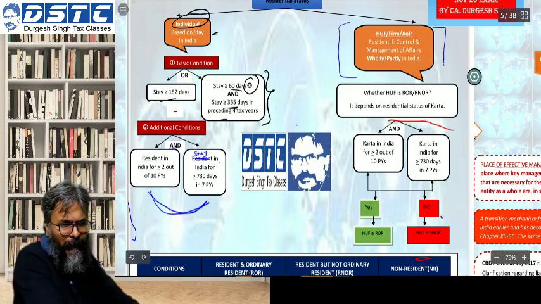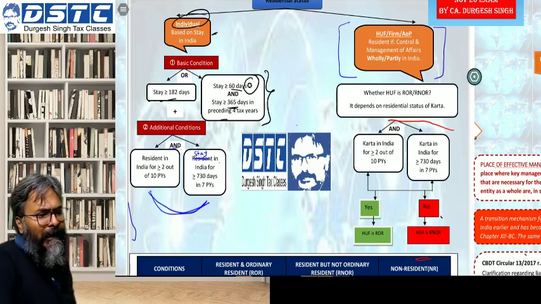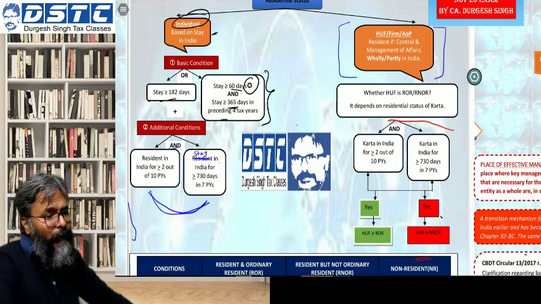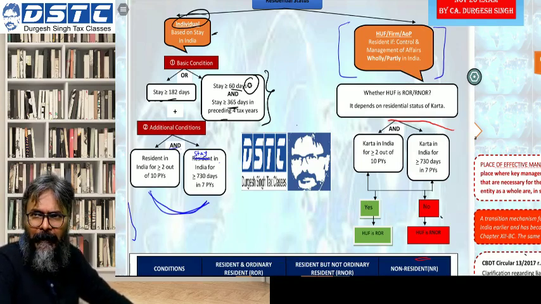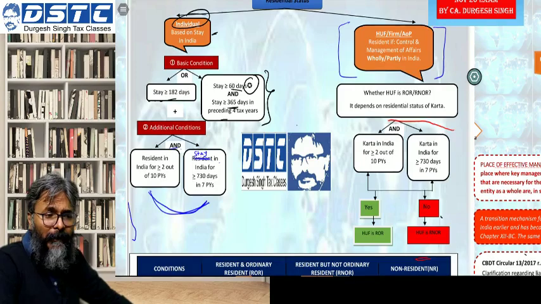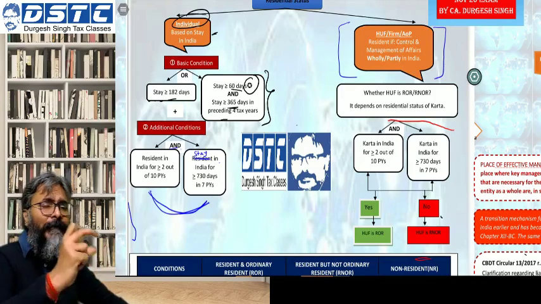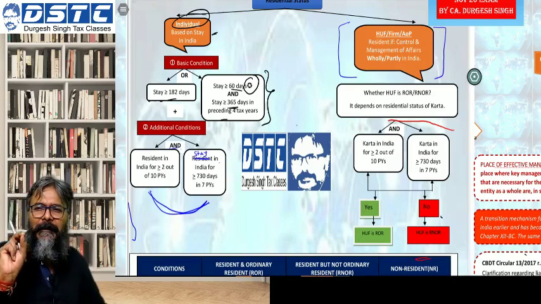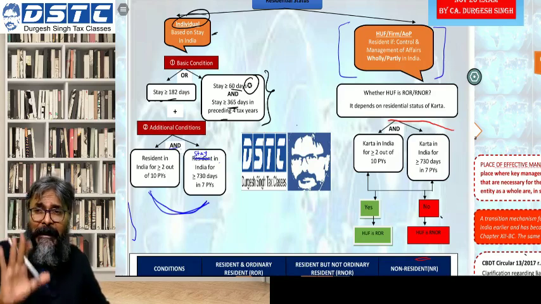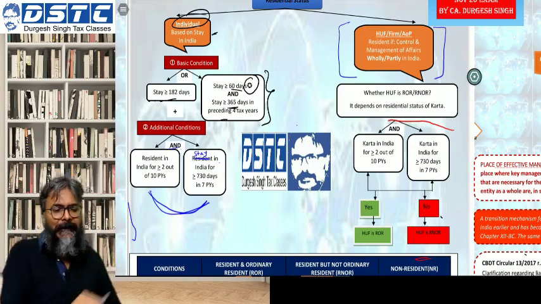For an HUF, firm and AOP, they would be considered to be a resident if the control and management of the affairs is wholly or partly in India. So if, as an HUF or a firm or an AOP, the control and management of that firm or HUF or AOP is even partly situated in India, that HUF or firm or AOP will be considered as a resident.